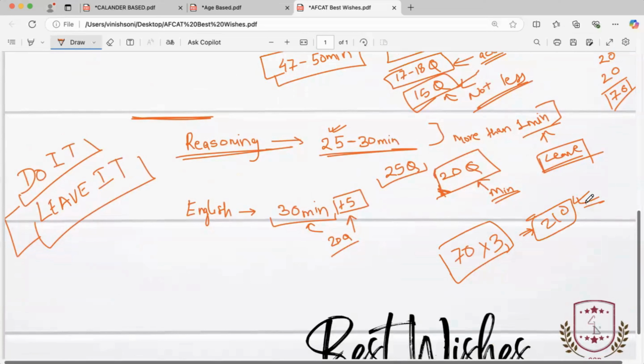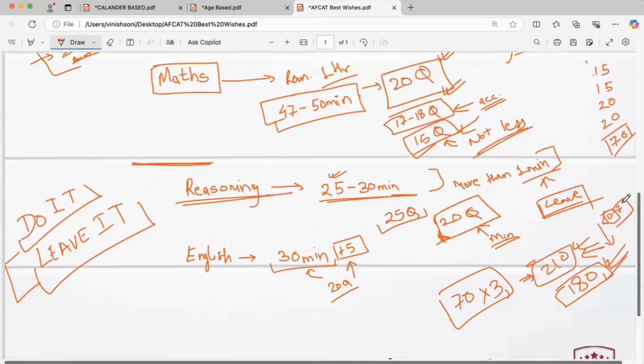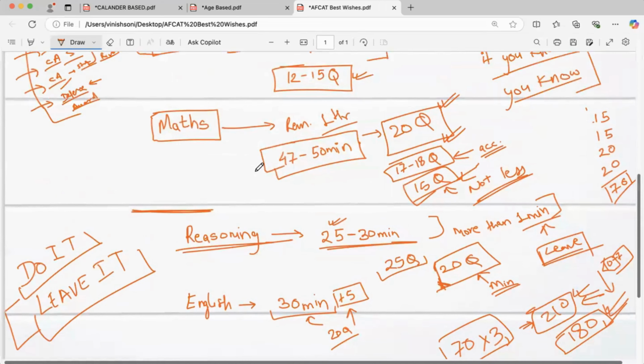I'm not expecting 210 also. If you score 180, this is more than enough. Out of these questions which you have marked, if you have got, let's say, 10 incorrect also, then also you can reach a score of 180 easily. Even with 5 to 7 incorrect, you can reach a score above 180 over here.